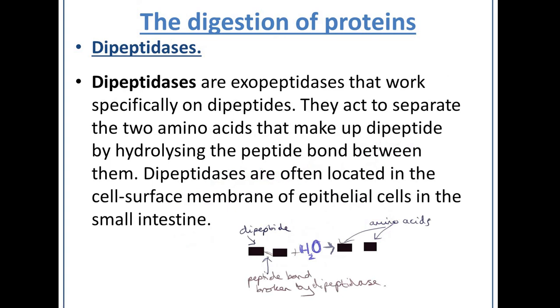Last one you need to know about is dipeptidases, which are another type of exopeptidase that work specifically on dipeptides. They separate the two amino acids that make up the dipeptide by hydrolysing the peptide bond between them. So dipeptidases are quite often found in the cell surface membrane of the epithelial cells in the small intestine. And obviously the products you get are two amino acids. And that is the end of digestive enzymes.